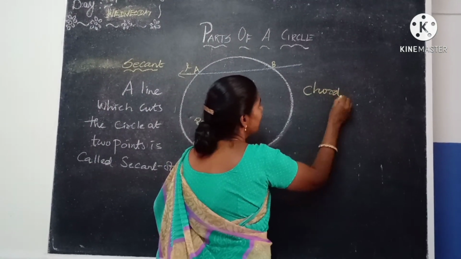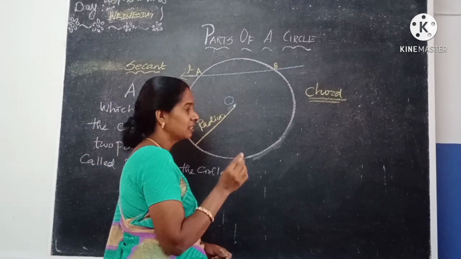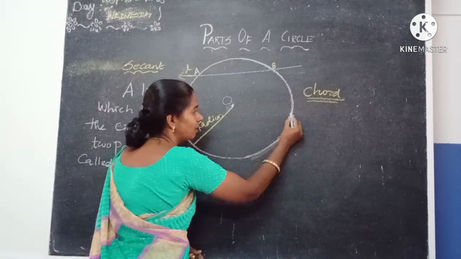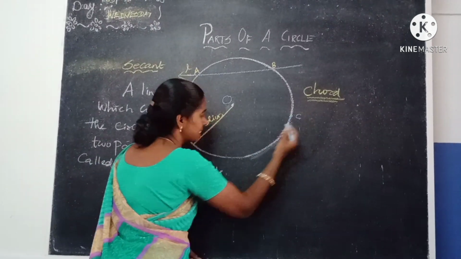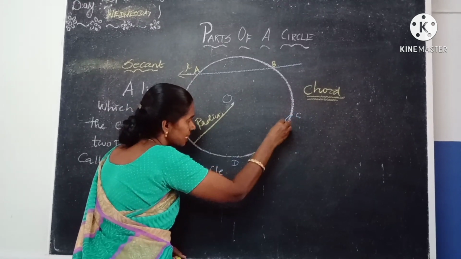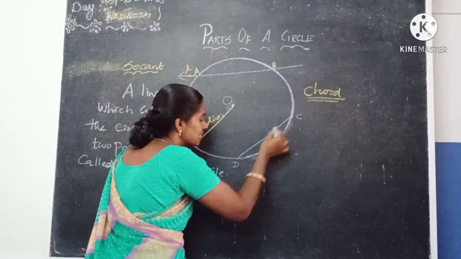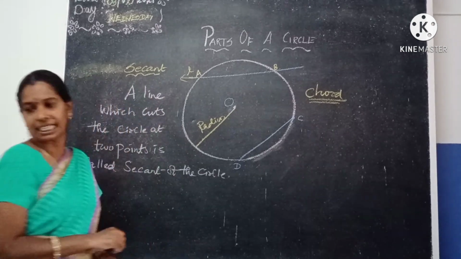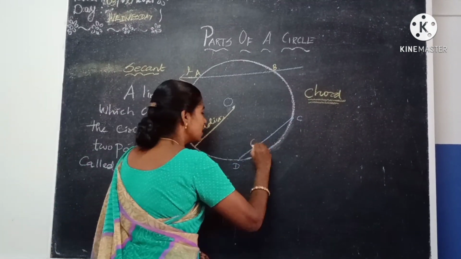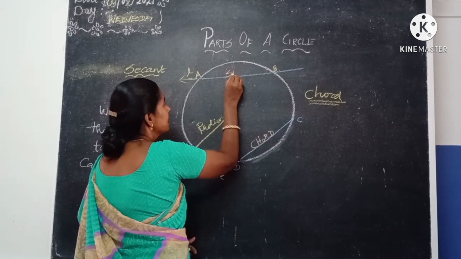There is a small difference between a secant and a chord. What does a chord mean? A line joining any 2 points on the circle is called a chord. Here I am taking one point C. Here I am taking D. See, C and D are joined by a line. Then we can say CD is a chord of the circle. What is the name of that? Chord of the circle. C-H-O-R-D. Chord.